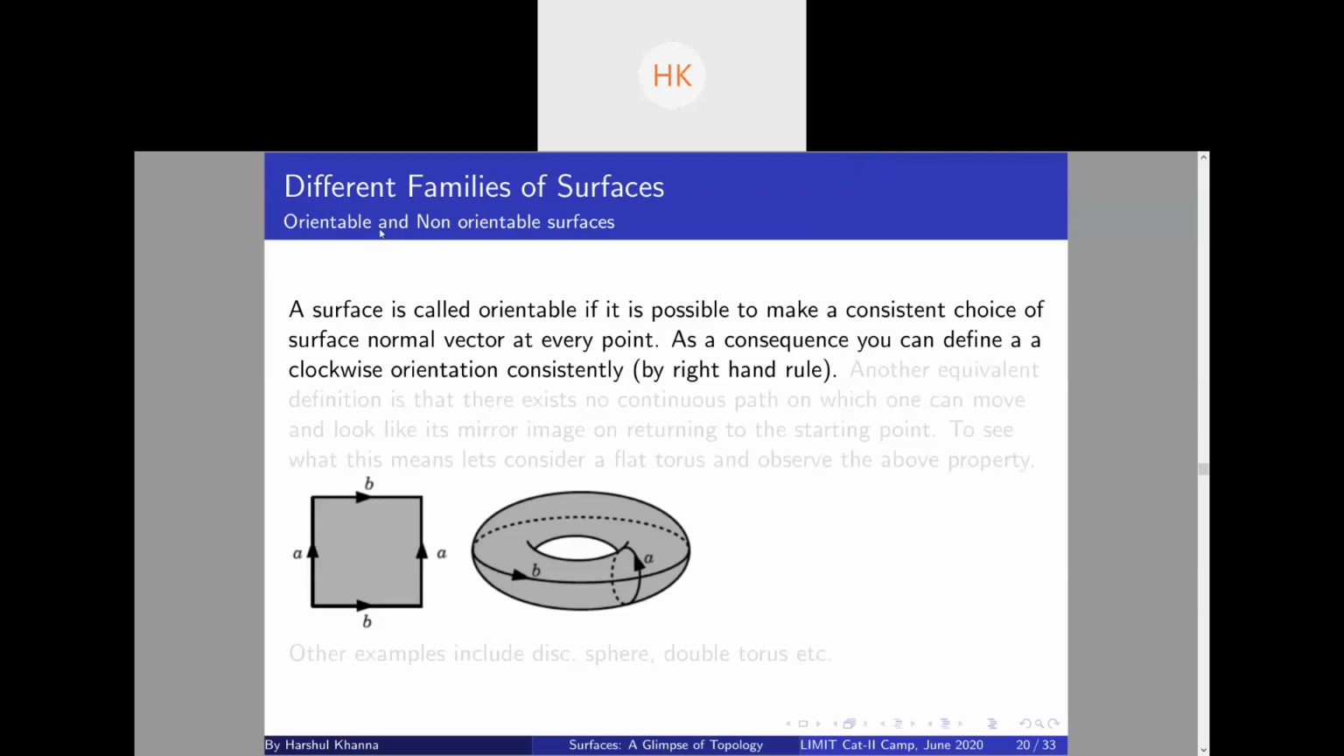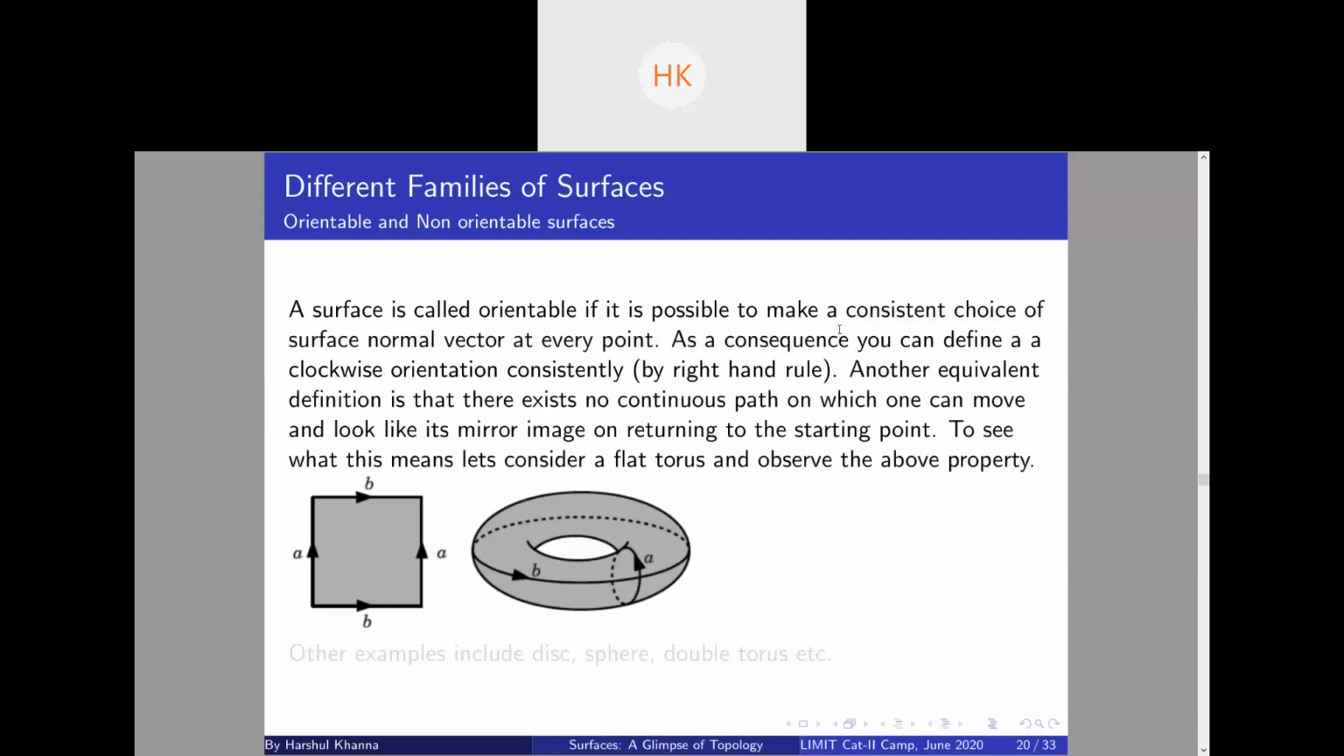I'll give other equivalent definitions of orientable and non-orientable, through which it will be very clear why Mobius strip is non-orientable. So let's look at those definitions first. As a consequence, you can define a clockwise orientation consistently by right-hand rule. Because if you can give a consistent choice of normal vector, then by right-hand rule you have a clockwise orientation, right? Another equivalent definition is that there exists no continuous path on which we can move, and on returning to the starting point, the object looks like its mirror image.